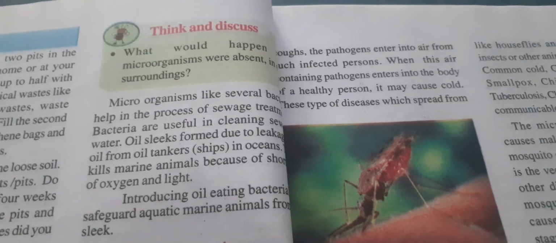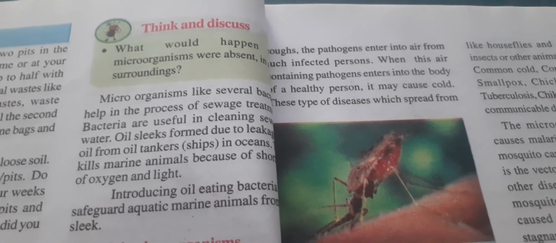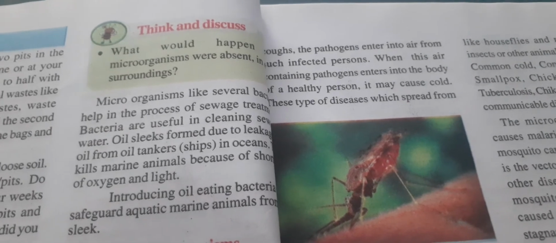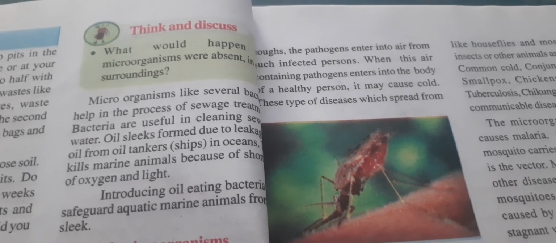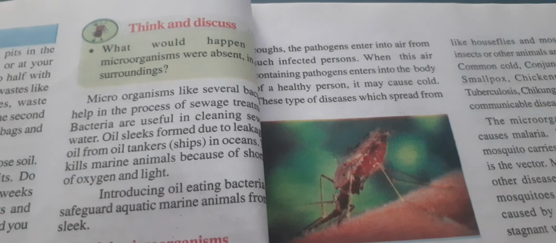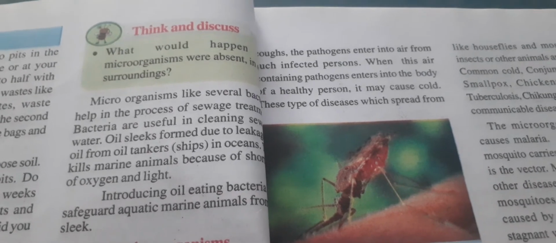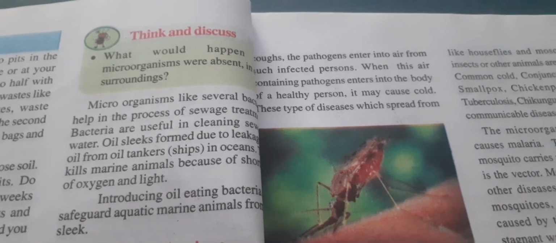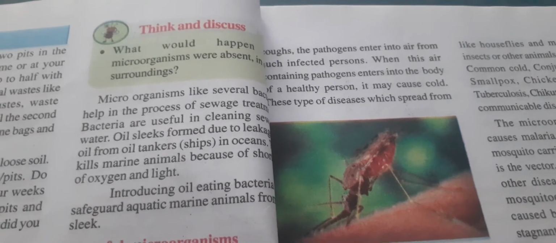So most of the bacteria will help us in sewage treatment and in cleaning the sewage water, and they are also useful to clean the oil which is spread due to oil leakage from oil tankers.